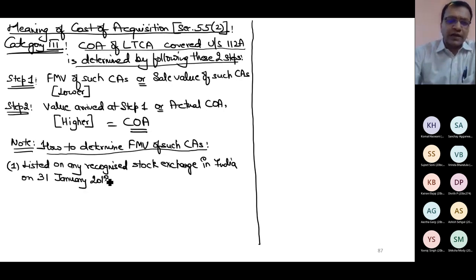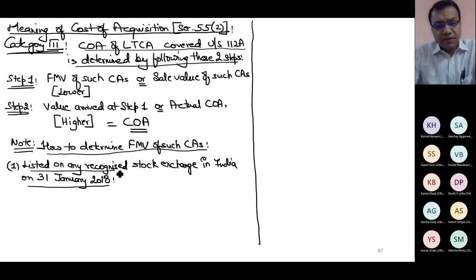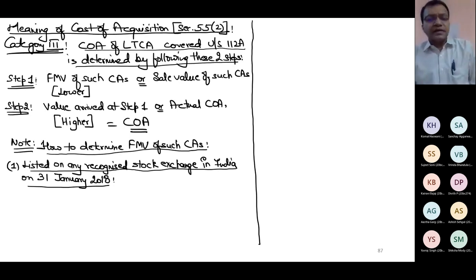If these are listed on any, because on 1st Feb in the budget it was announced, so government said that before the announcement, that is the last day, because it is genuine. Till 31st Jan, no one knew that such provision could have come. So government said that on 1st Feb we have announced it in the budget. So if the shares were listed on your recognized stock exchange, because at that time, after the announcement, there might have been some changes in the stock market. But till 31st Jan, whatever is the market value, that was the actual value without any of this information.